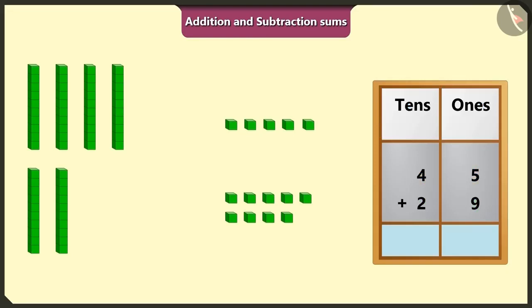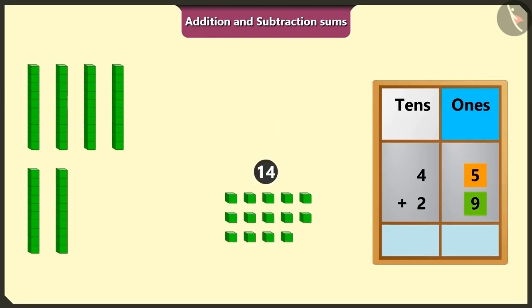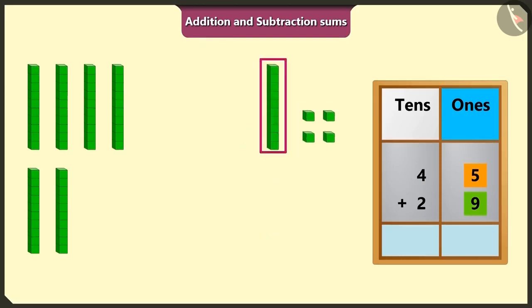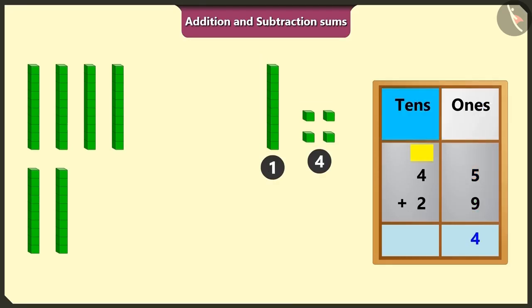We have to add the numbers of the box of ones first. Here, if we add 5 ones to the bigger number 9, after 9 it will be 10, 11, 12, 13 and 14. There are 4 ones and 1 ten in 14. So, we will write 4 in the place of ones and carry over 1 in the place of tens at the top.